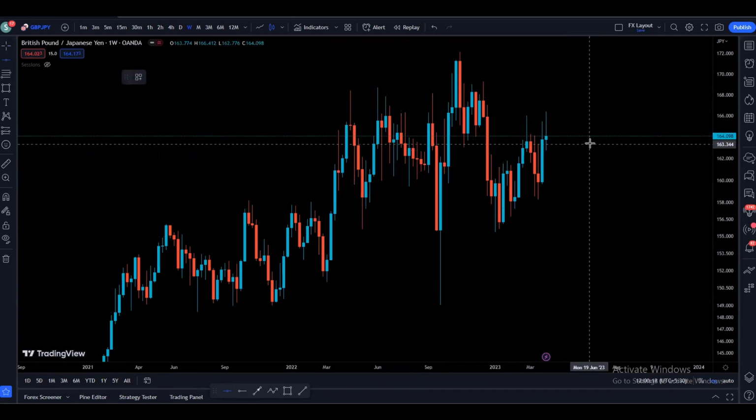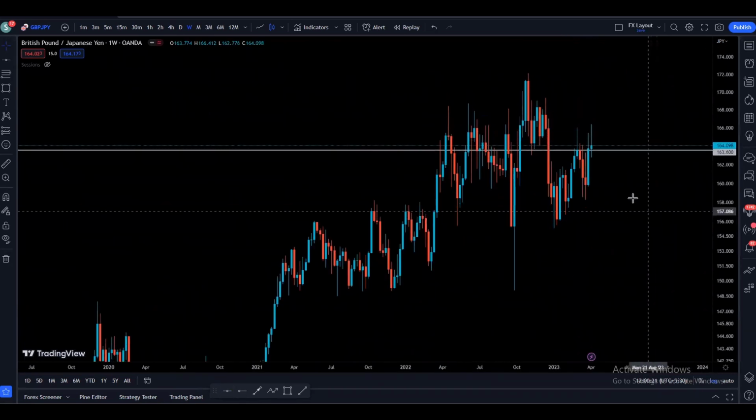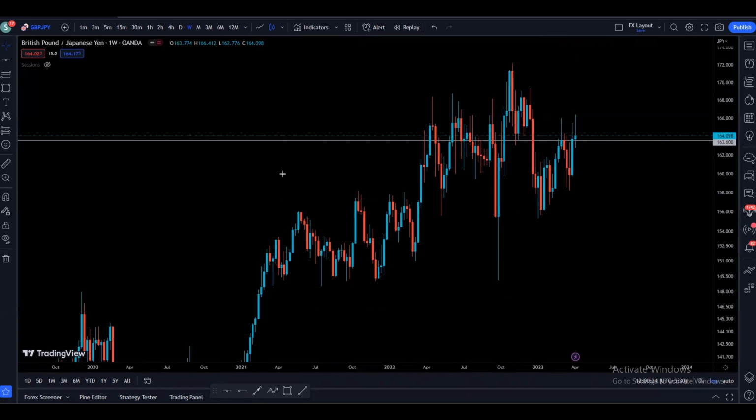On the weekly time frame, we can see that we had a resistance, and at the same time, as we can see, the price is making higher highs and higher lows on the weekly time frame as well.